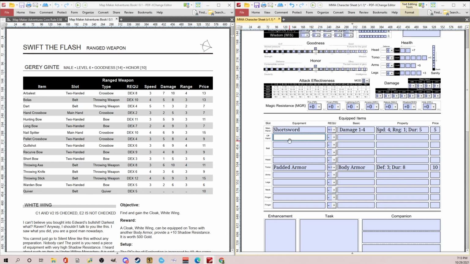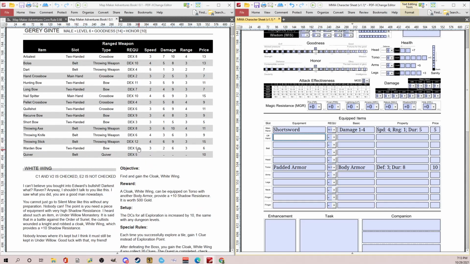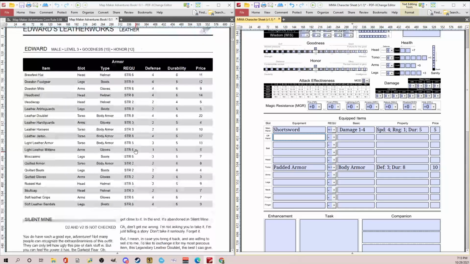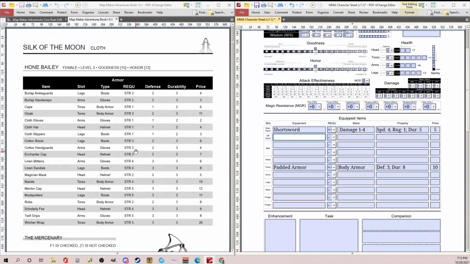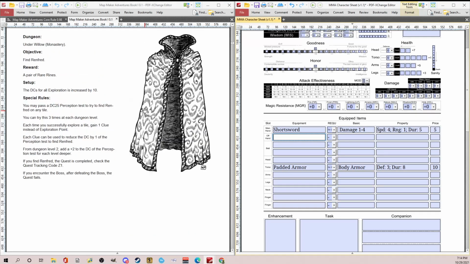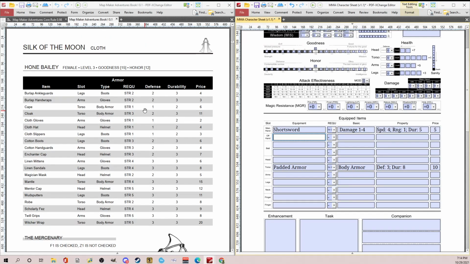Or you know what? Let's just go the basic. We'll go shield. We'll do that in his offhand. Yep, see the slot offhand. Ooh, I can't afford any shields. Too expensive.